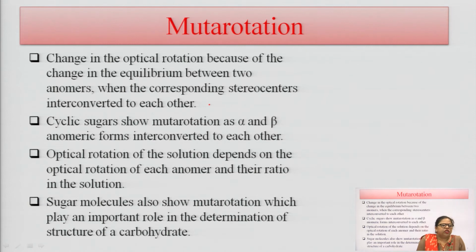The optical rotation of the solution depends on the optical rotation of each anomer and their ratio in the solution. All the monosaccharides show mutarotation, which plays an important role in the determination of the structure of carbohydrates. So, they are helpful for structure determination.